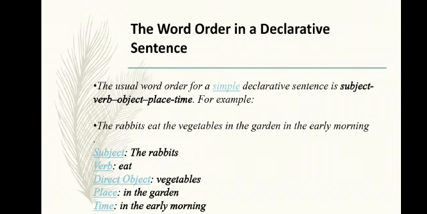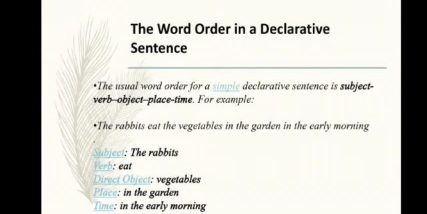So, underline the subject in the sentence: the rabbits. What is the verb? What is the rabbit doing? That is eat. What is the object here? Ask the what question: what does the rabbit eat? It eats vegetables. So vegetables is the direct object here.